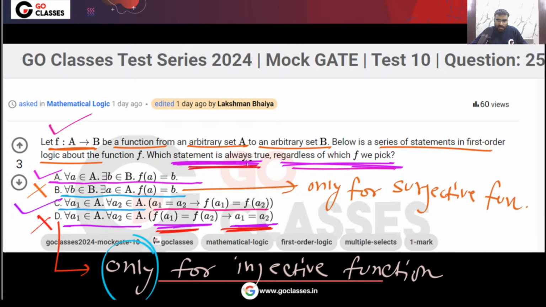But the question is asking which statement is always true for every function. So the answer will be A, C. For this question, the answer will be A, C.